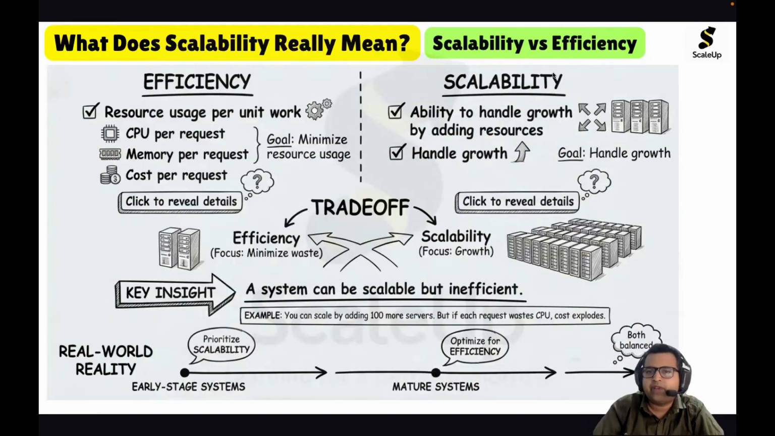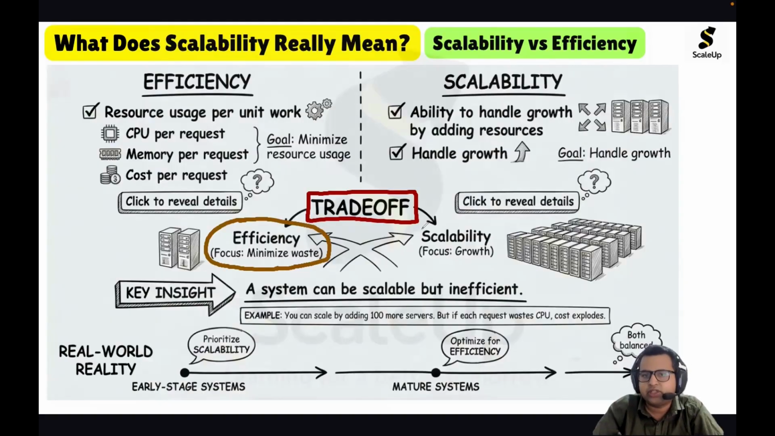Now we will look at a very important trade-off. There is a trade-off between efficiency and scalability. Efficiency focuses on minimizing the resource usage, or minimizing waste. But scalability focuses on growth. So scalability is all about growth and efficiency is all about minimizing the resource usage.